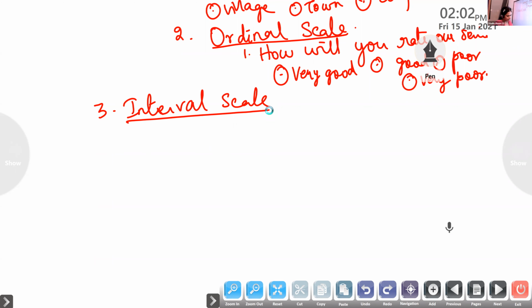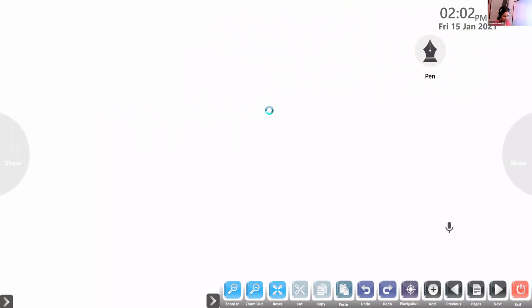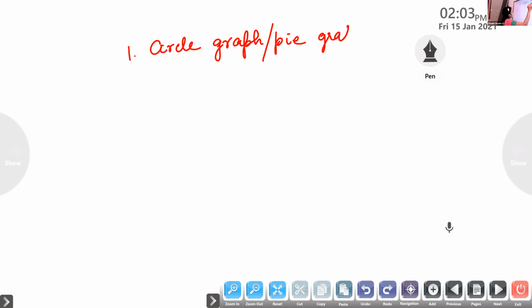Next is data representation. What are the different data representations you have learned? The first one is circle graph or pie graph.